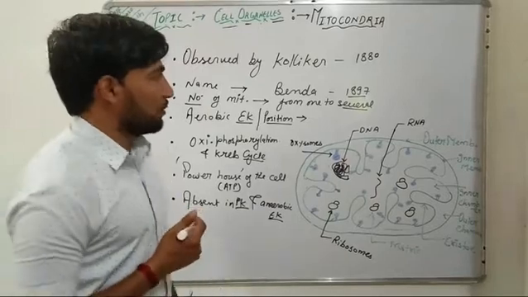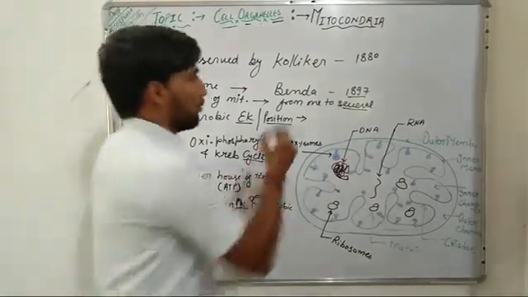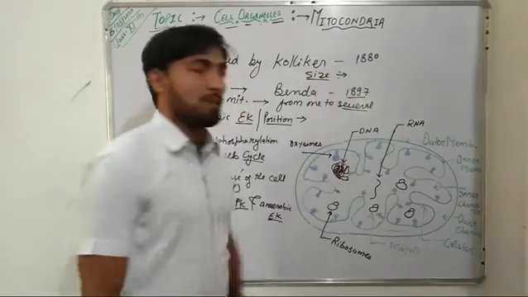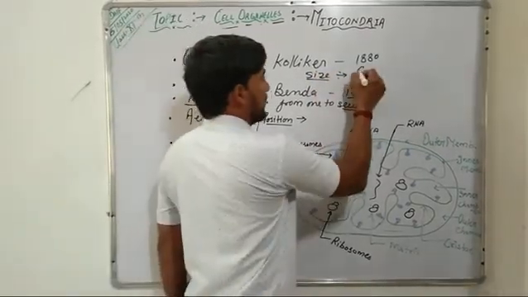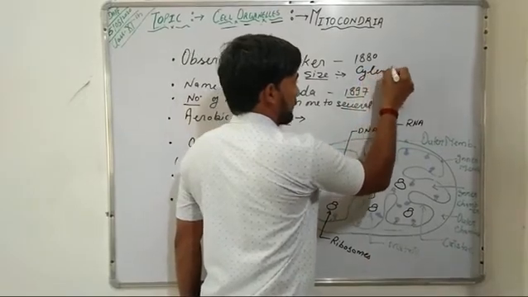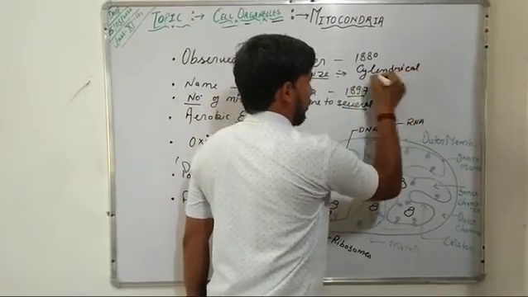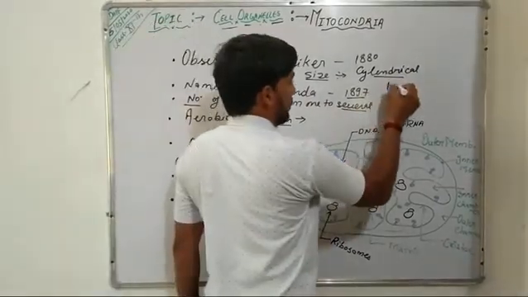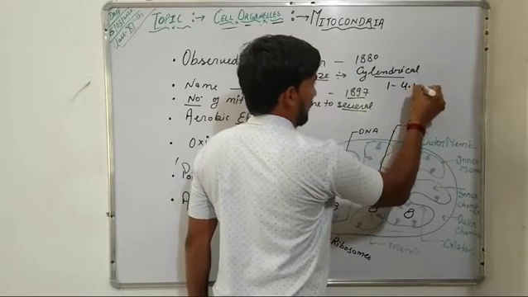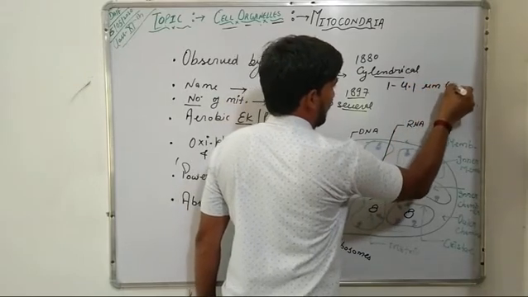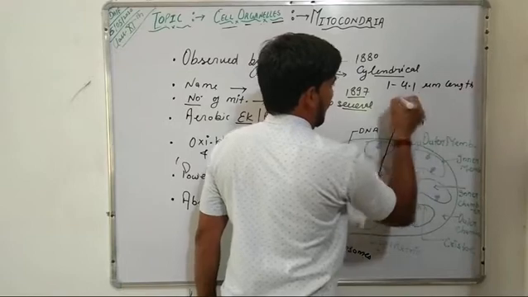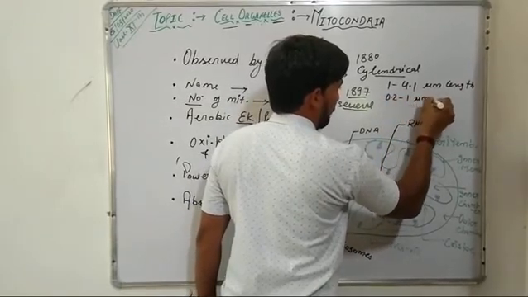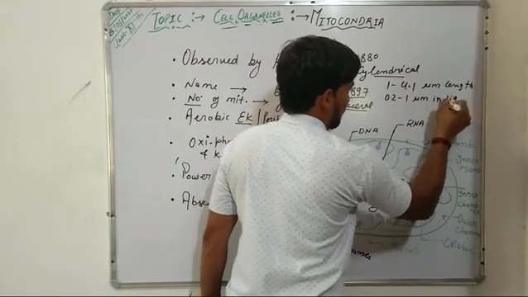If we talk about the size of mitochondria, they are usually cylindrical or oval in shape, and they are about 1 to 4.1 micrometer in length and 0.2 to 1 micrometer in diameter.